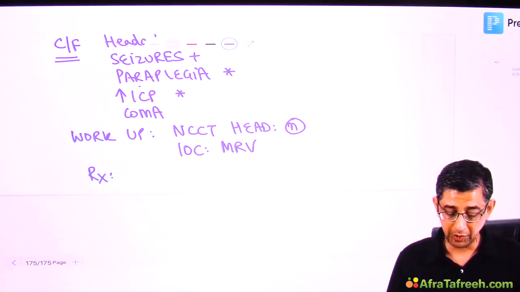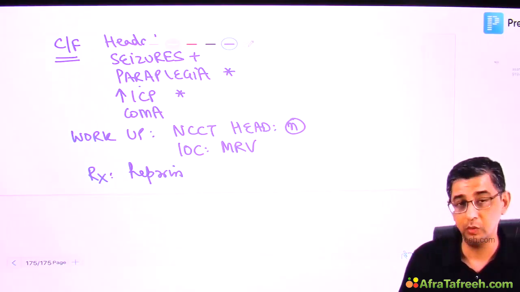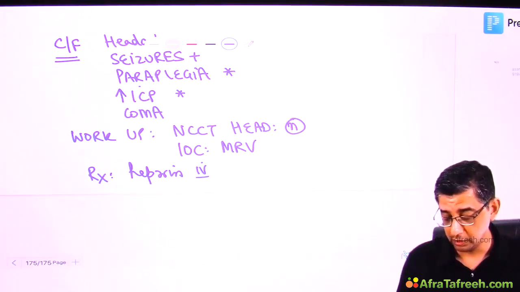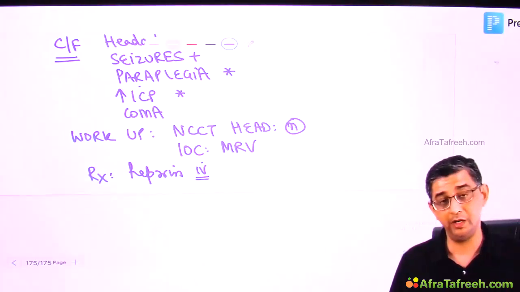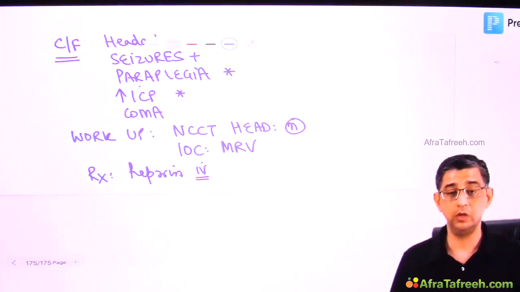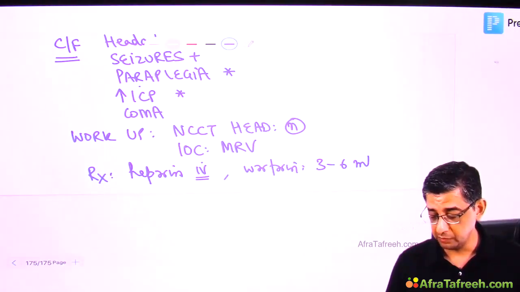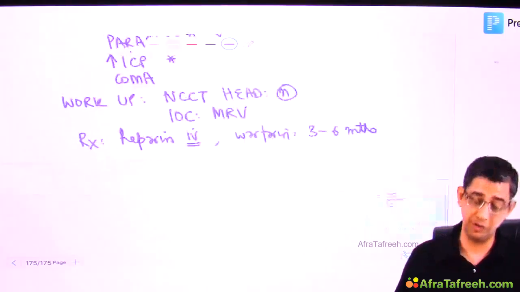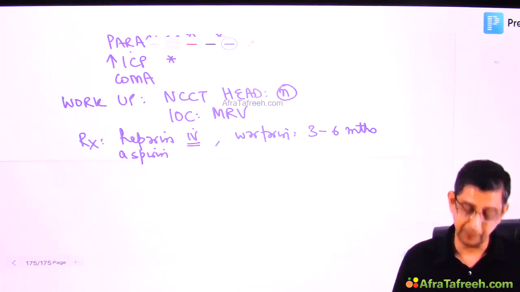And then we need to start treatment. The treatment is the key thing that he would like to hear from you, that you are not going to give thrombolytics in this case, because when it's an arterial clot you use thrombolytics, but if it's a venous thrombus you are going to use heparin in this patient. Along with this, these patients would also be put on warfarin on a long-term basis. In fact, warfarin might be given for as long as 3 to 6 months, and they will also be put on lifelong aspirin.